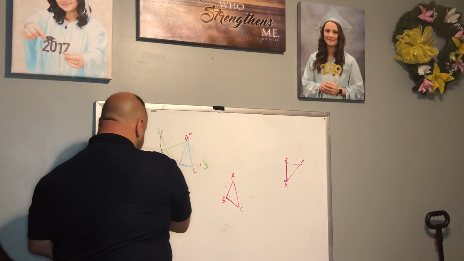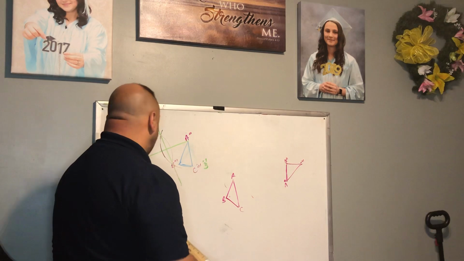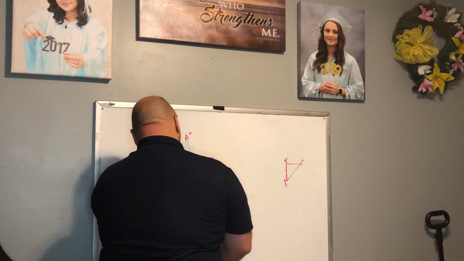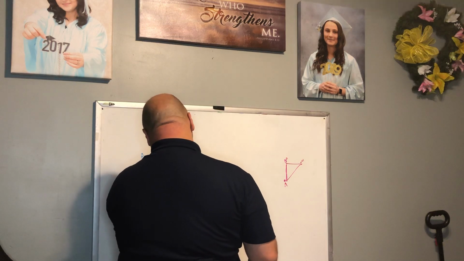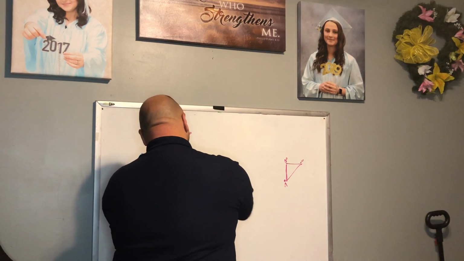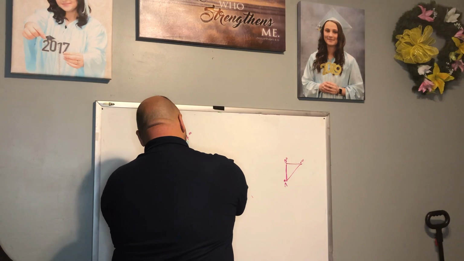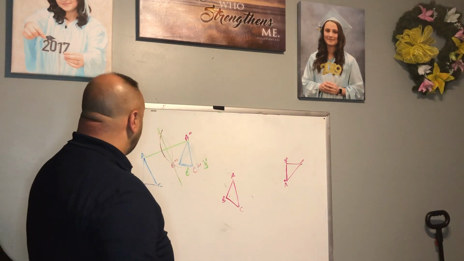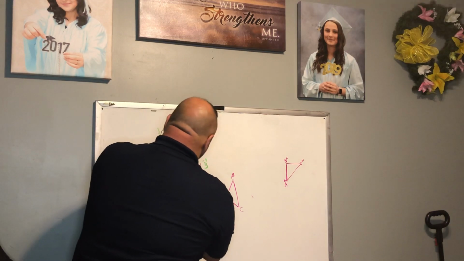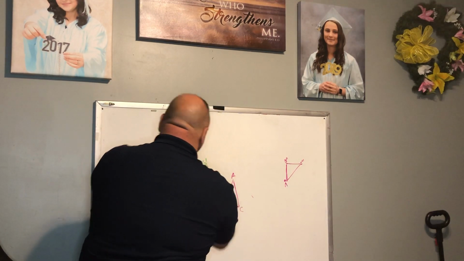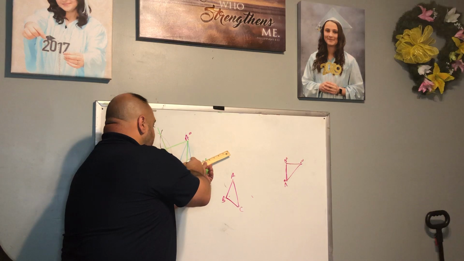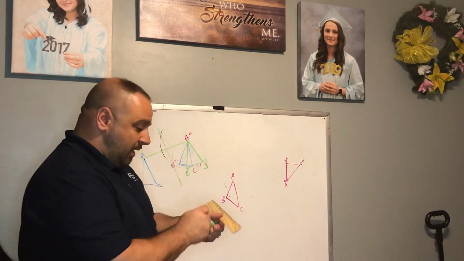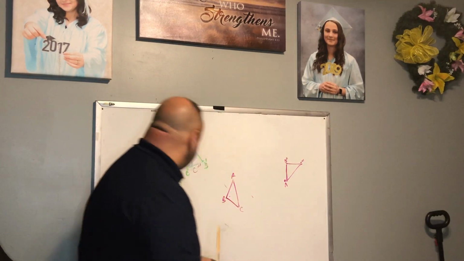Since this is B original, we're going to call this B prime. And then I'm going to do C as well. So we're going to bring C over here, and we have C prime there. Now I'm going to form my triangle. So A to C, C to B, and A to B. Now I'm going to use a different color marker just so you can see here.